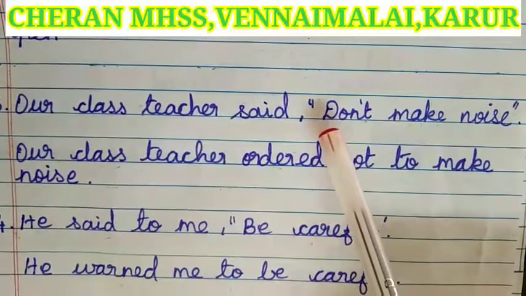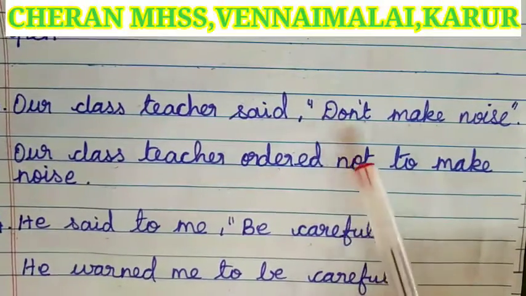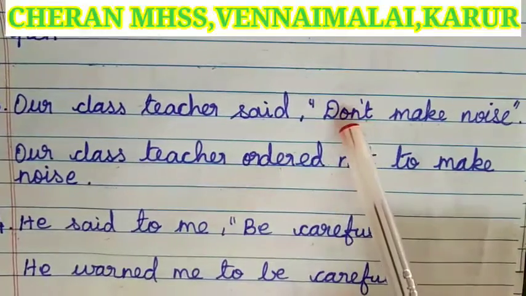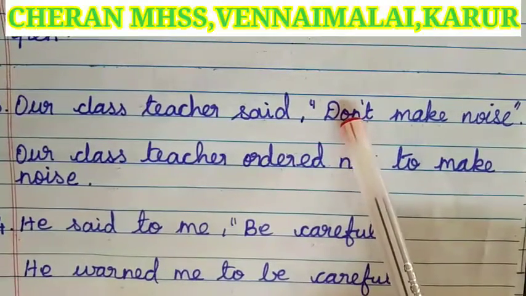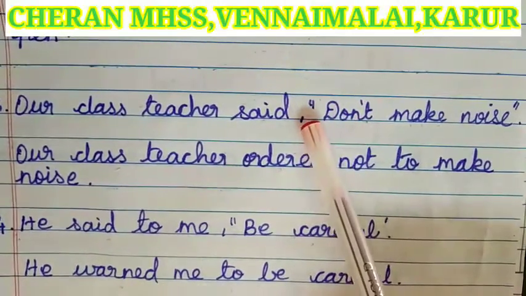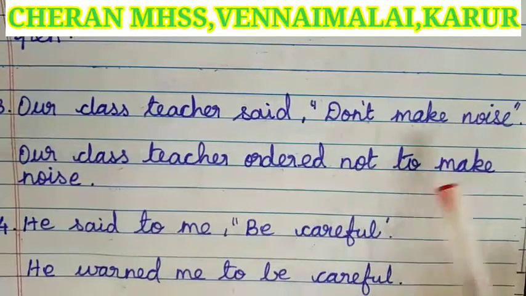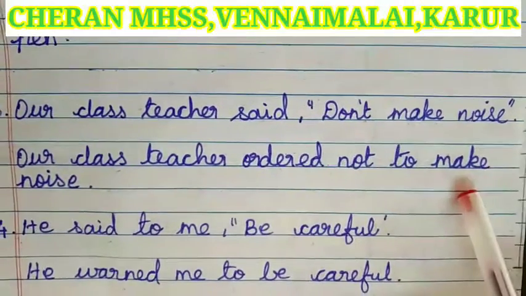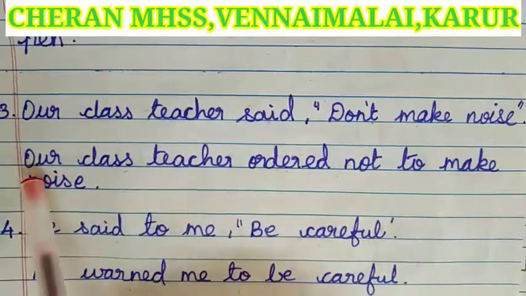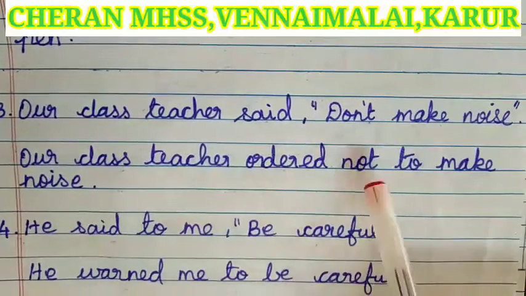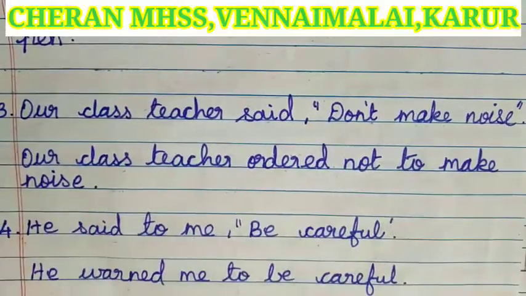Next, instead of the comma and quotation, we have to write "not to" because this reported part is in negative form, so we have added the conjunction "not to." The remaining words, make noise, stay the same. So the answer for this sentence: our class teacher ordered not to make noise.